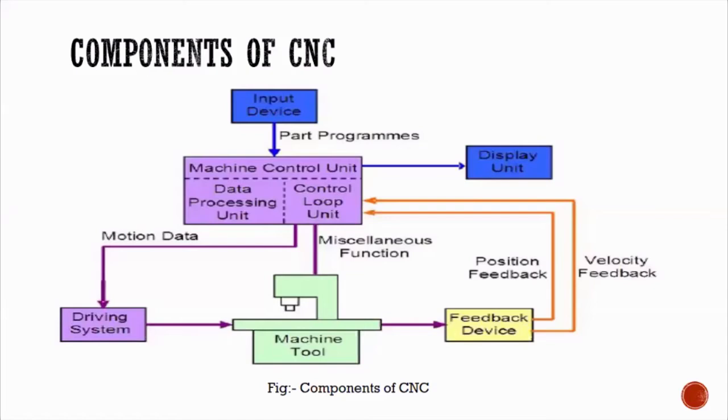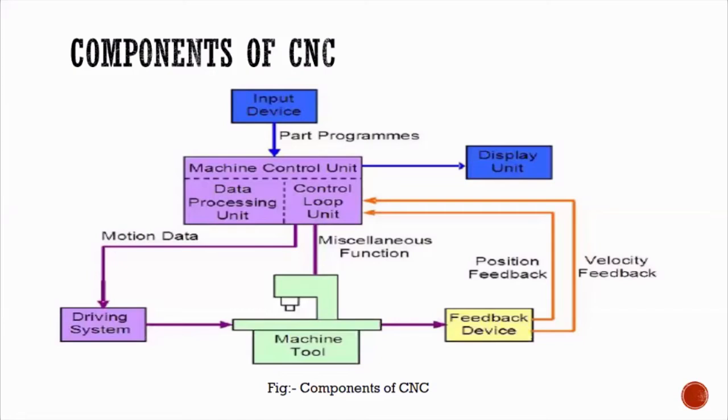See, in computer numerical controls, the first part is the input device. You have to feed all these programs into the input device. This input device is connected to the machine control unit, which is nothing but a microprocessor.